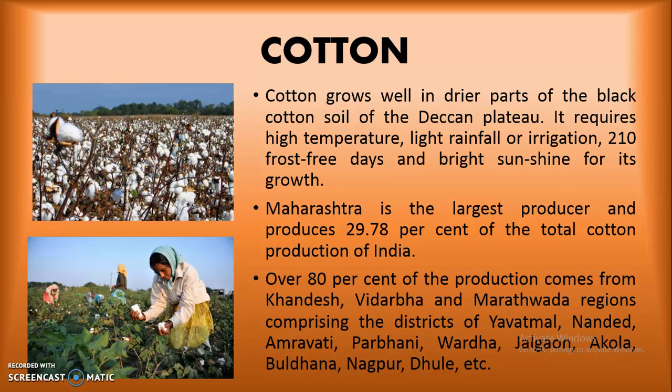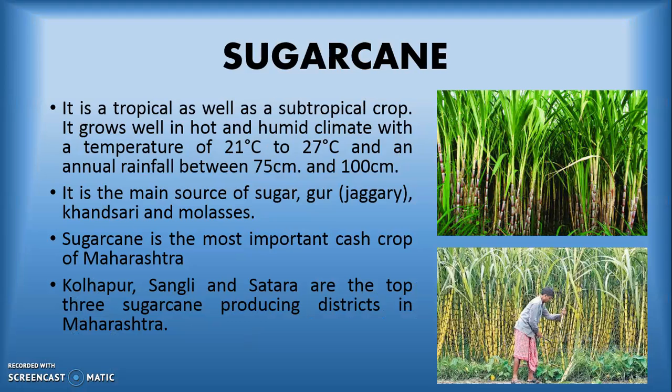Over 80% of the production comes from Khandesh, Vidarbha and Marathwada regions, comprising the districts of Yavatmal, Nanded, Amravati, Parbhani, Wardha, Jalgaon, Akola, Buldhana, Nagpur, Dhule, etc. So this many districts produce cotton. So we can see that cotton is the major crop in Maharashtra.